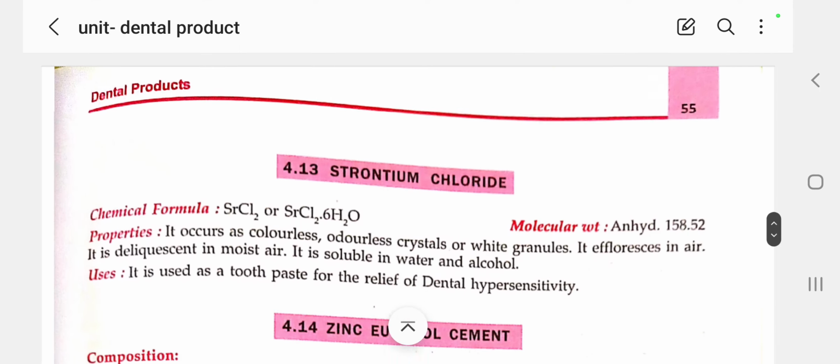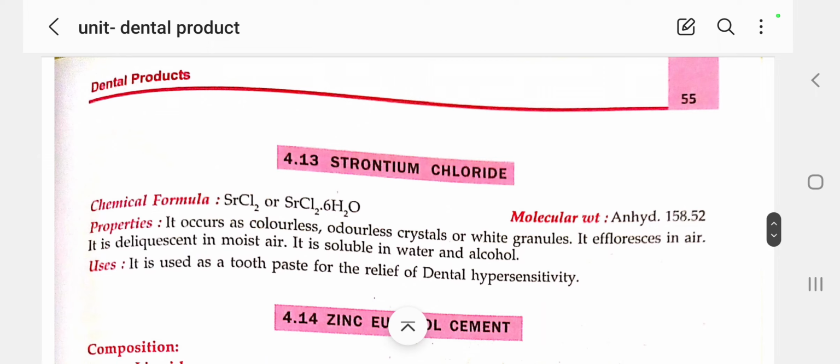Next we'll see about strontium chloride. What is the molecular formula for strontium chloride? SrCl2, in anhydrous and hydrous forms. Wherever we have molecules of water, it is known as hydrous, and without water molecules, anhydrous strontium chloride. Here, strontium chloride with 6 molecules of water.